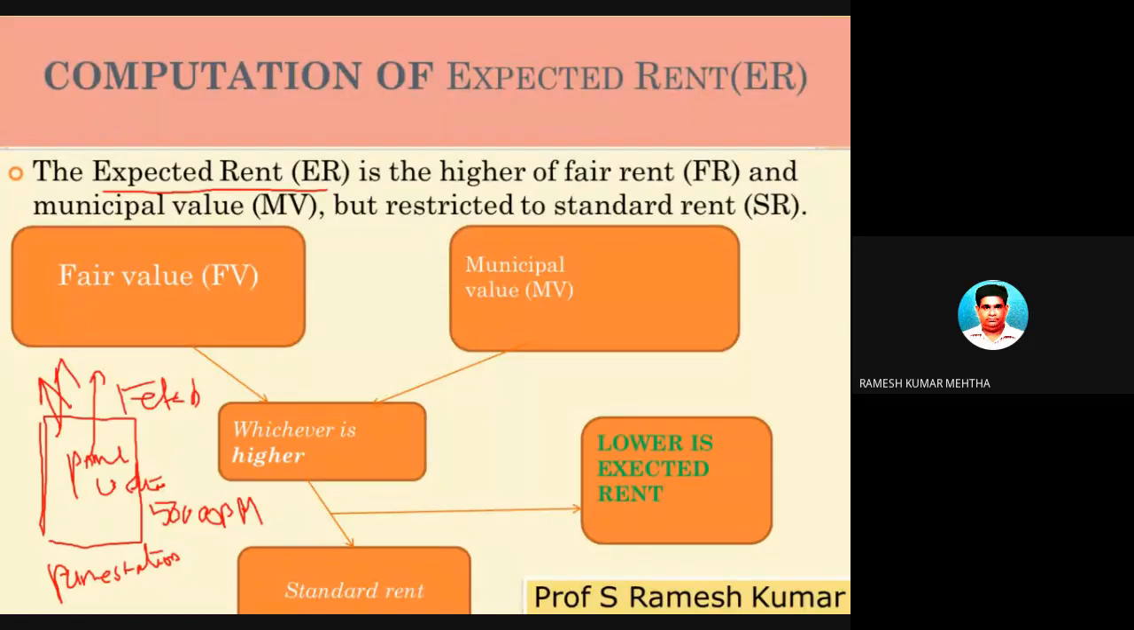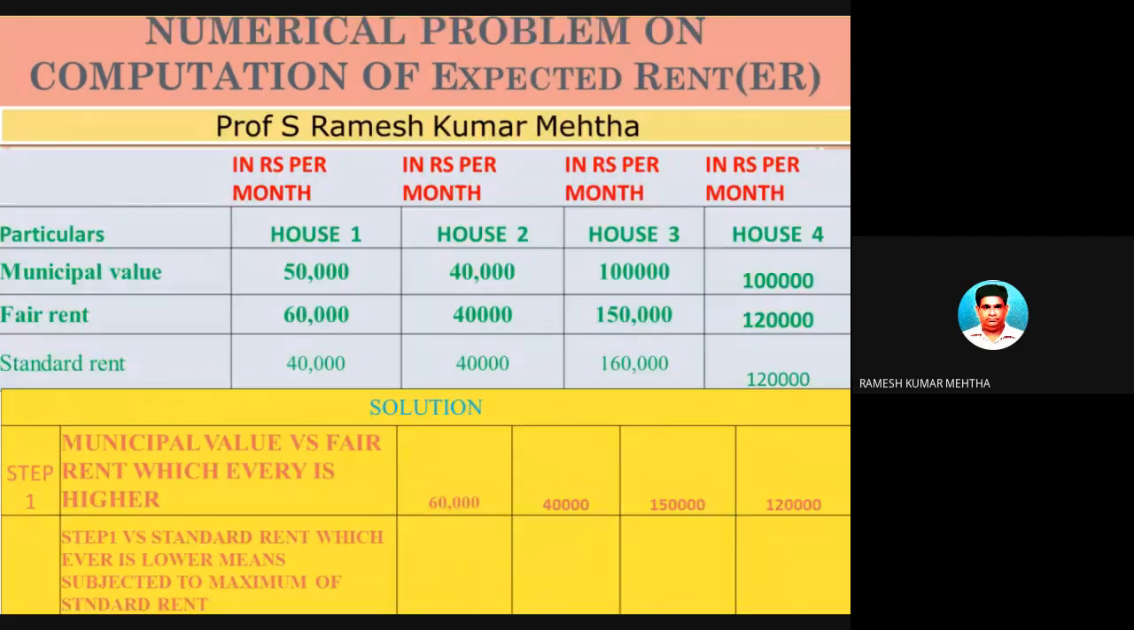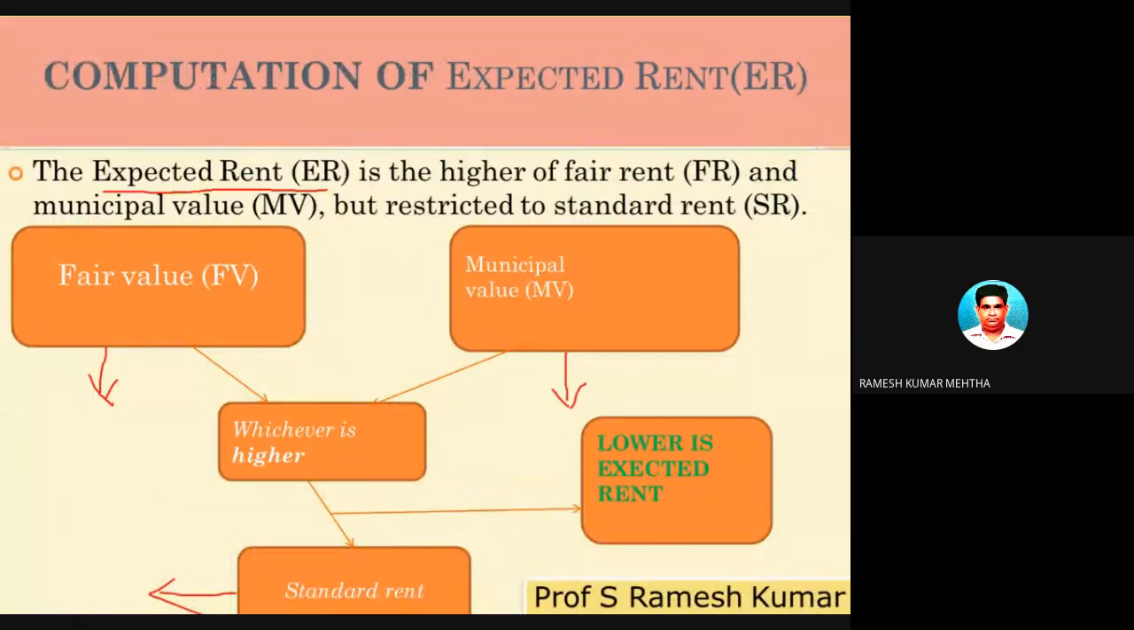Now, how do you find out reasonable expected rent? You will be given three things in your problem. One is fair value, one is municipal value, and one is standard rent. So again, three words have come. First is the fair value of the house property. This is the municipal value of the house property, and this is the standard rent under the Rent Control Act of 1960 or 70. I don't remember exactly.